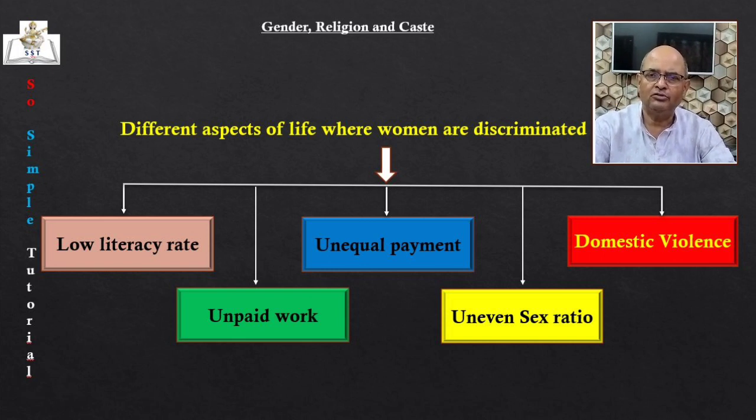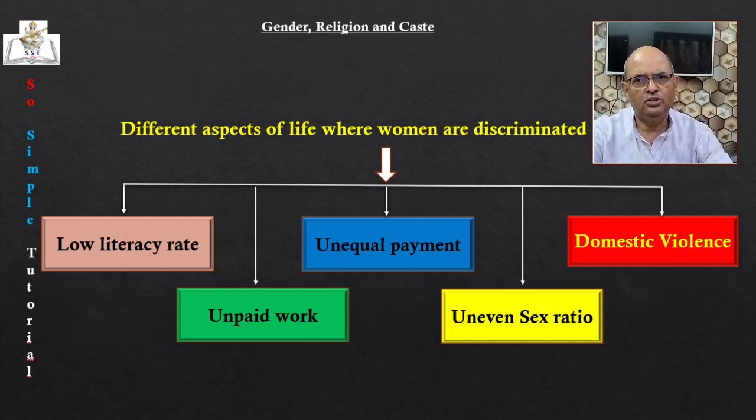Next, unequal payment. Equal Remuneration Act was passed in 1976. According to this law, it is the duty of the employer to pay equal remuneration to men and women workers for the same work or work of similar nature. The objective of this law is to avoid discrimination against women and to treat them in a fair and justified manner. But what is the ground reality? We observe that in all areas of work, from sports to cinema or from factories to fields, women are paid less than men even when both do the same work.